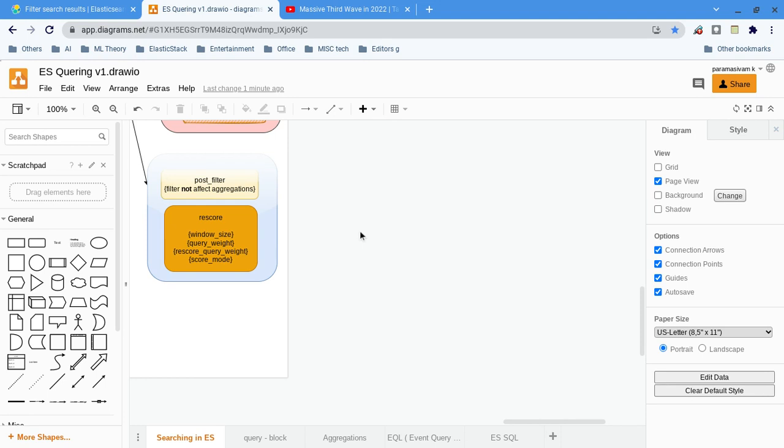That's how I have written many of these cases. The filter is applied commonly to both the aggregation as well as the returned hits list.